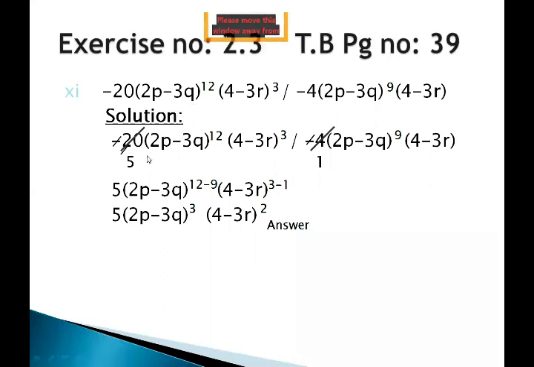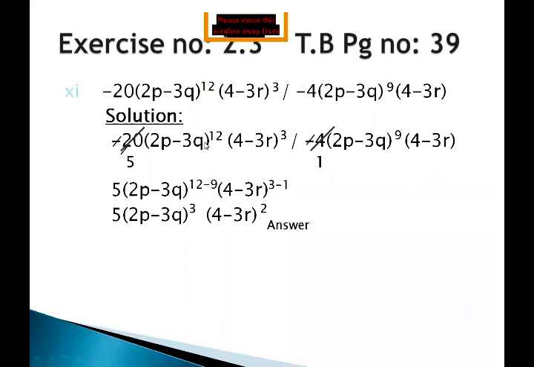If it is correct, one important thing in this type of question is that you can see here how many factors are in the numerator. Just count the factors, meaning how many parts in the multiplication. So minus 20 is the first factor. The second factor is (2p minus 3q). Why is this the second factor? Because the parenthesis is separated from the minus 20, so it will work as a single factor.